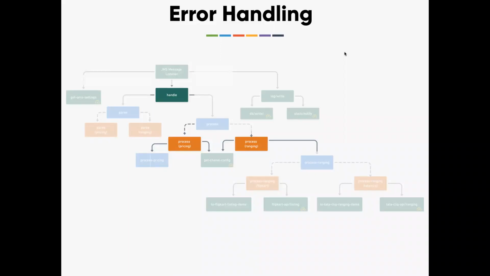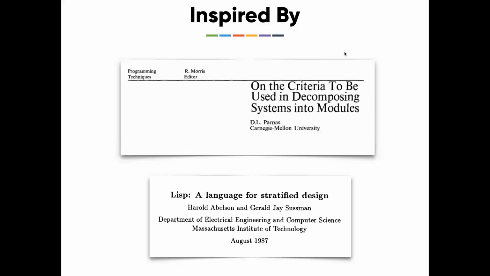Again, the open-closed principle in action. And this is the summary. Whatever we have seen so far is inspired by two classic papers, one from the 70s and another from the 80s. The first is on the criteria to be used in decomposing systems into modules. Amazing paper. I strongly recommend all of you to read it. It's not a typical CS paper with mathematical expressions. You can just sit, relax and read. It's more on the architecture side of computer science.